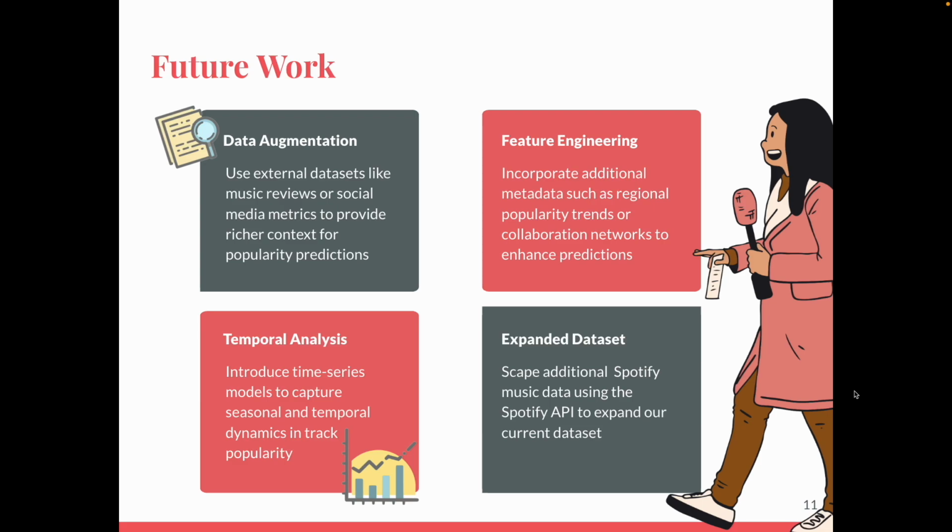We can improve our project through data augmentation by integrating external datasets such as music reviews or social media metrics. Also, we can include more complex feature engineering to incorporate metadata like regional popularity trends or collaboration networks. Temporal analysis using time series models is another potential modeling approach that can also capture seasonal and dynamic patterns in track popularity. Finally, expanding our dataset through additional data scraping using the Spotify API will help us to train more robust models.